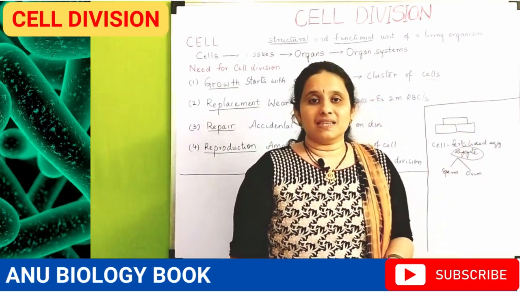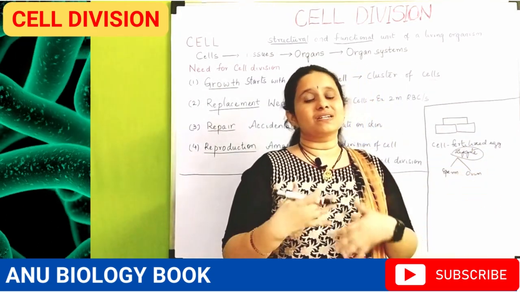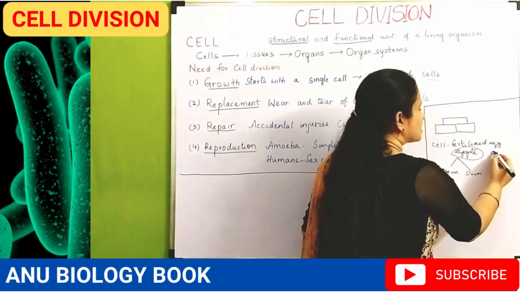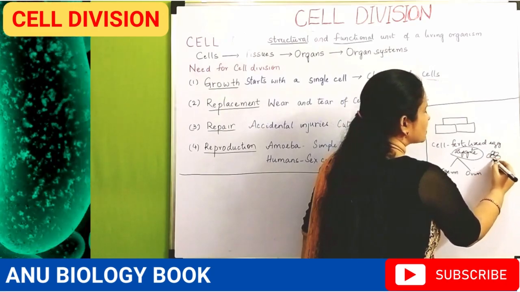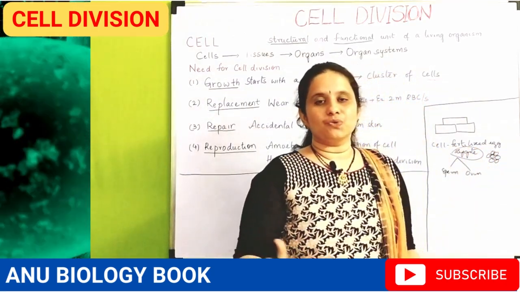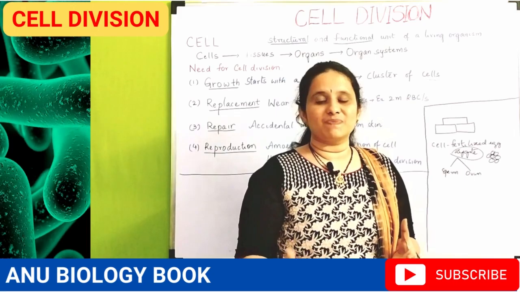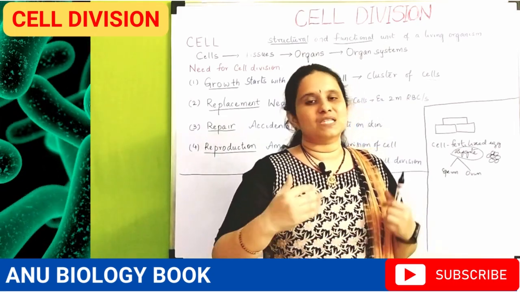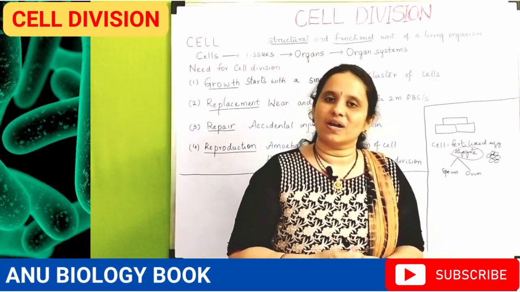We can clearly say that this zygote, after repeated cell divisions, forms a cluster of cells, and this cluster of cells develops into an embryo, and the embryo develops into a fetus. That fetus then develops into a new living organism.